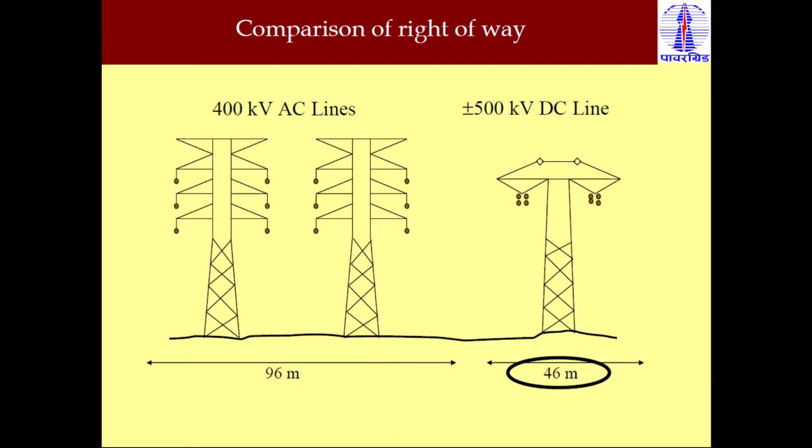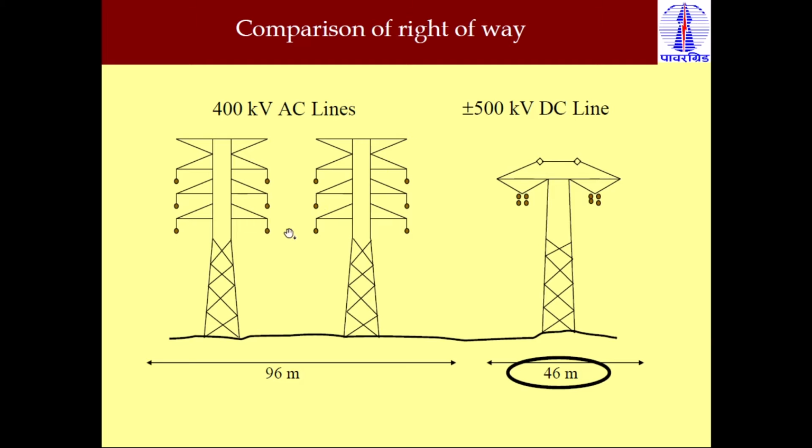Here in the next slide you can see the comparison of right of way. We already discussed that right of way is the distance required on the two sides of the towers, the amount of space required in an HVAC system compared with the HVDC system. As we know, only two conductors are required, and the size of towers in an HVDC system is very small as compared to HVAC.